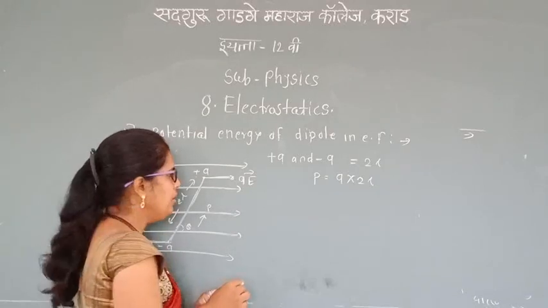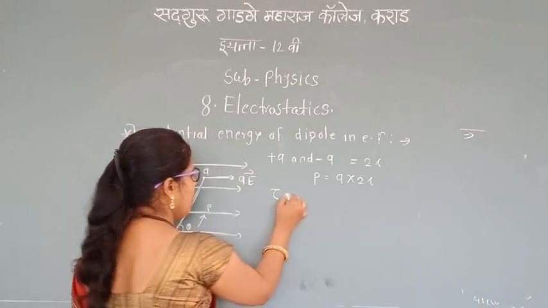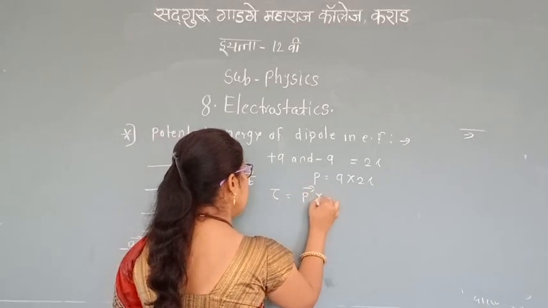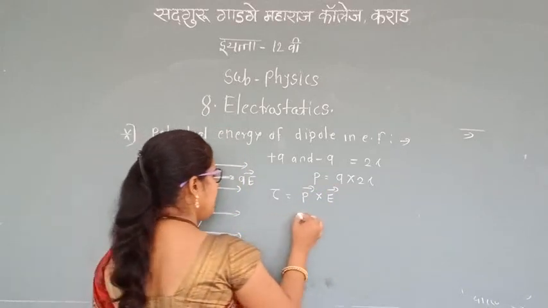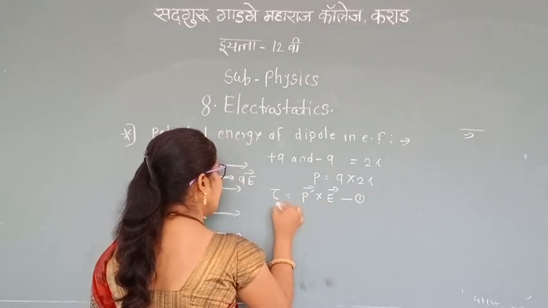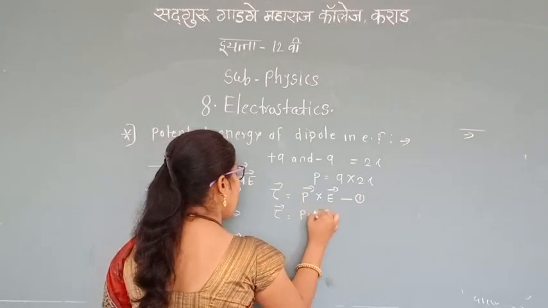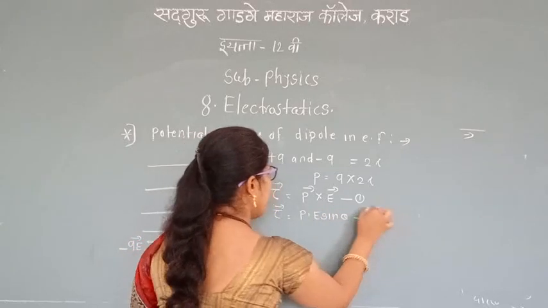So torque is equal to P cross E because of the external electric field. Here, as it is a cross product of two vectors, we can write P E sin theta.